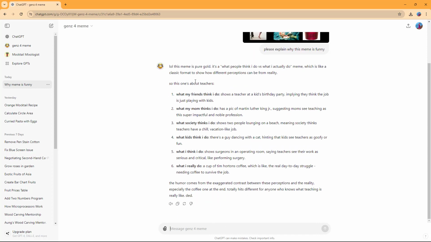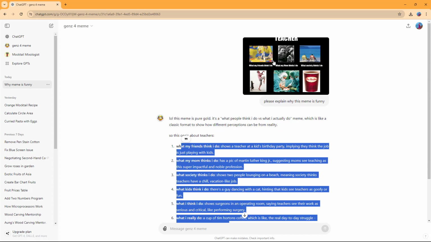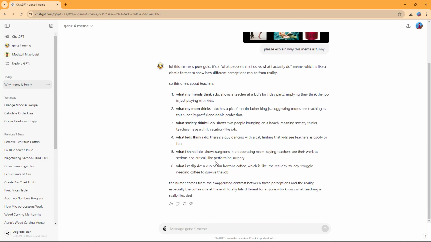And this one is about teachers, and you can see that it breaks down all of these 6 images over here. And it says this humor comes from the exaggerated contrast between these perceptions.